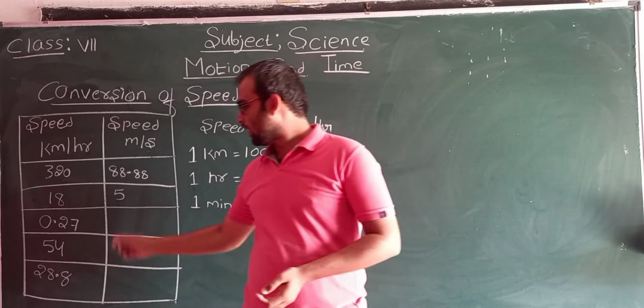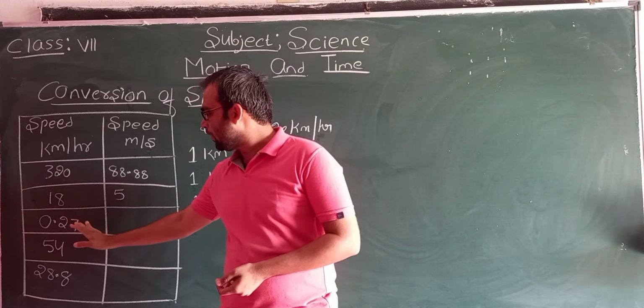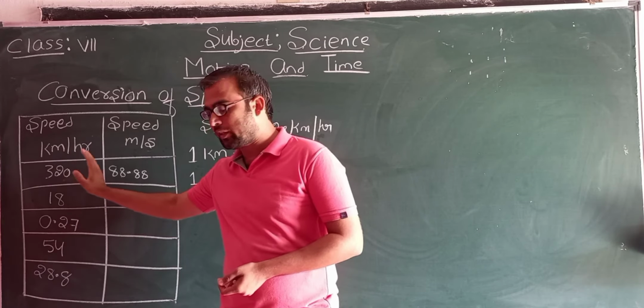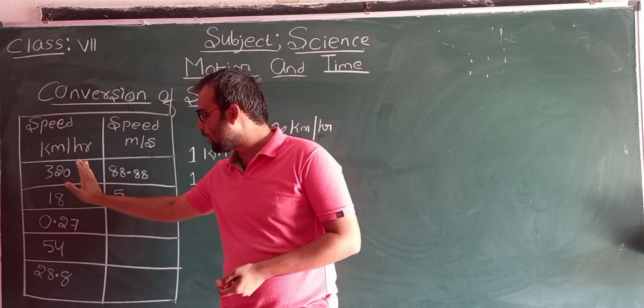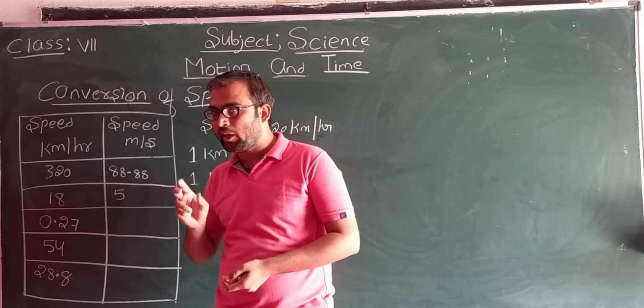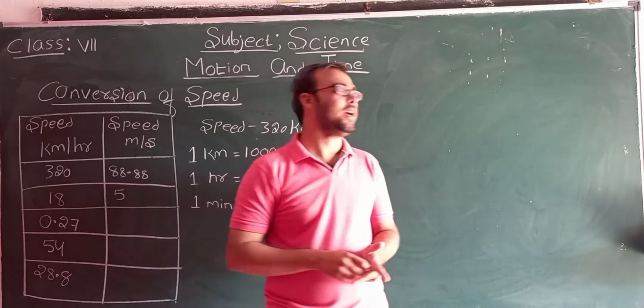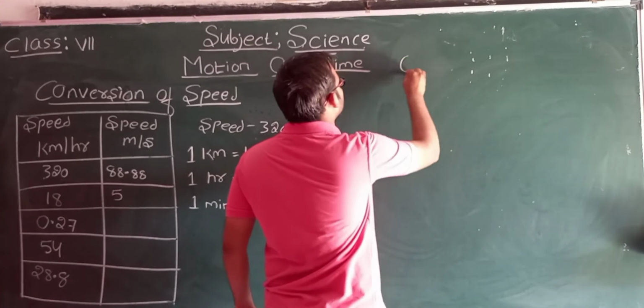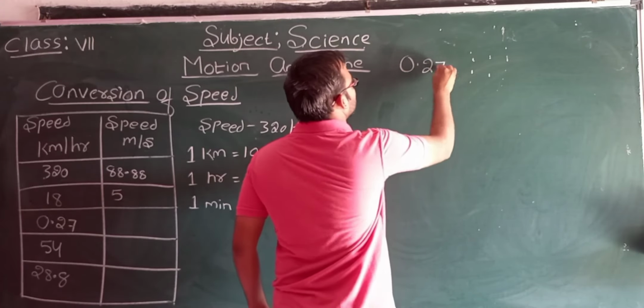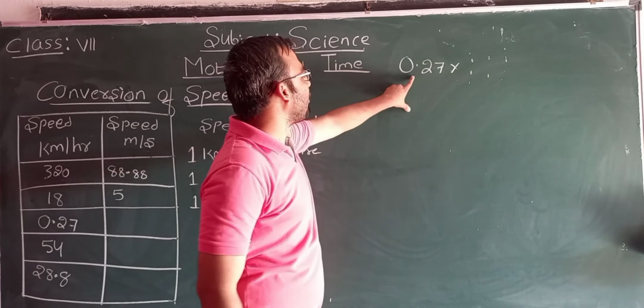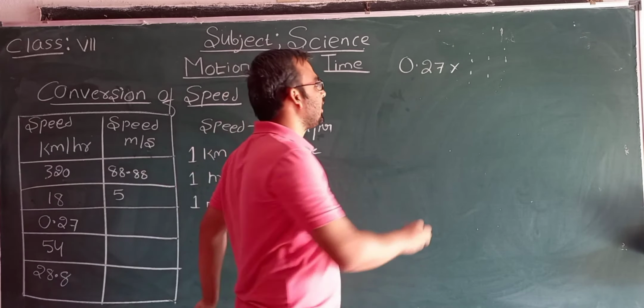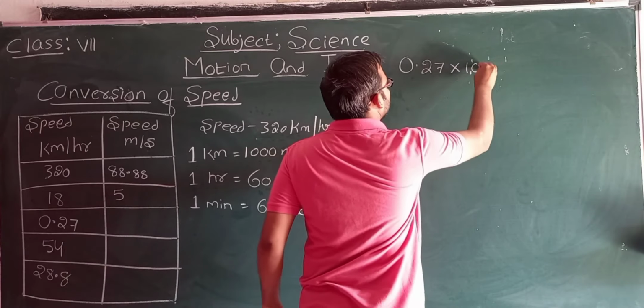Students, now look at the third one, that is when the speed is given in kilometer per hour, that is when the speed is 0.27 km per hour and when we convert it into meter per second, then what are we getting? So here 0.27. Now what do we need to do? We need to convert this into meters, that is multiplying by 1000.